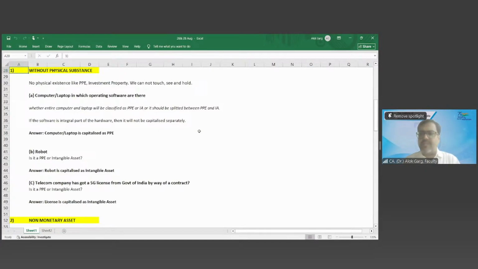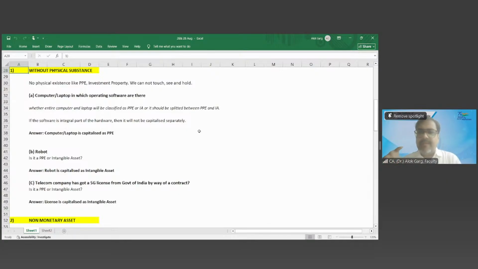Any question here on without physical substance? Sir, my question was: like in computers and laptops, why are we not recognizing the robot also? Because the intangible portion, the software, is forming an integral part of the whole skeleton of that robot. So what is the difference?